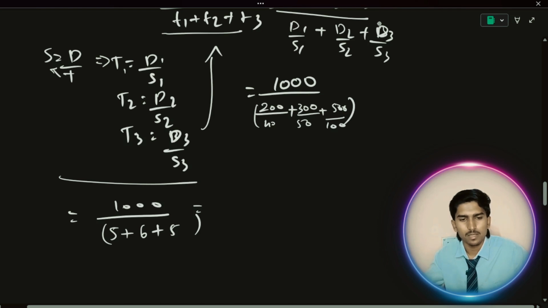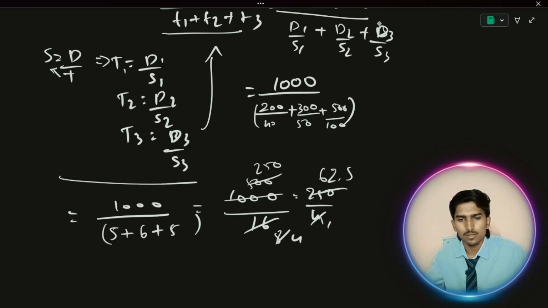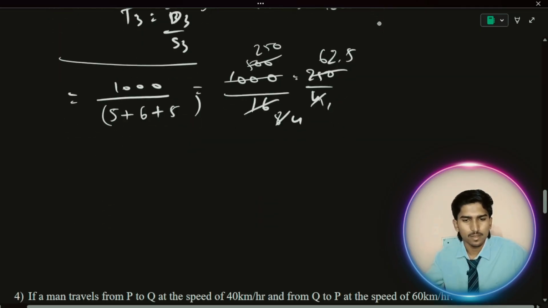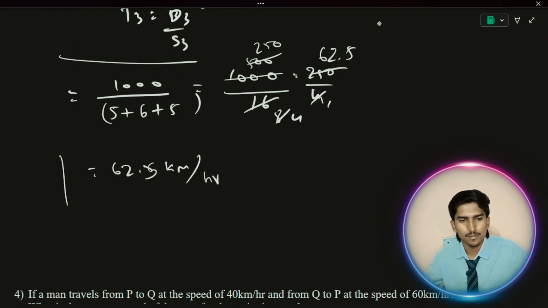Solve this and you'll get the answer. 1000 by 16. 2 8s are 2 500, 2 4s are 250, 250 by 4, how much? 62.5. 62.5 kilometers per hour. This is the answer, the average speed.